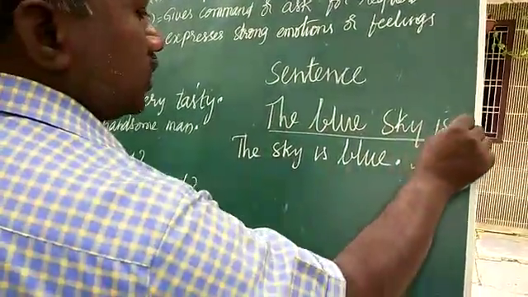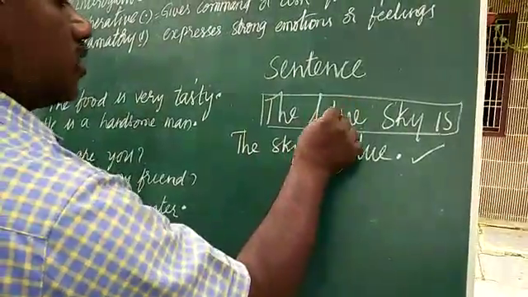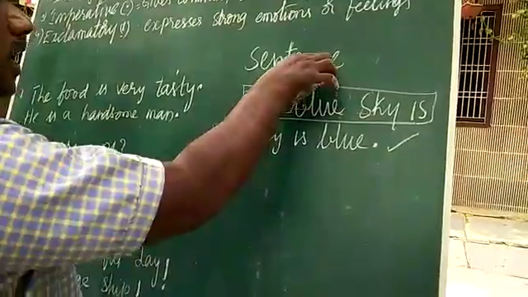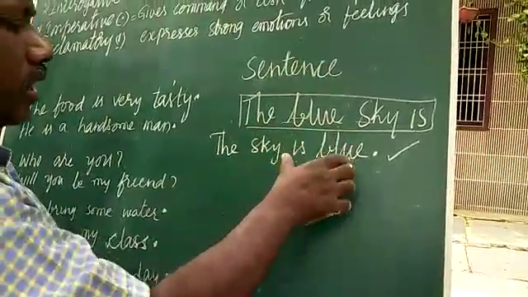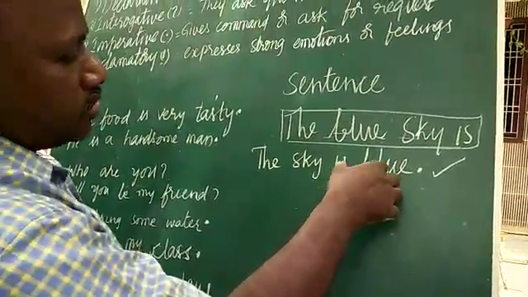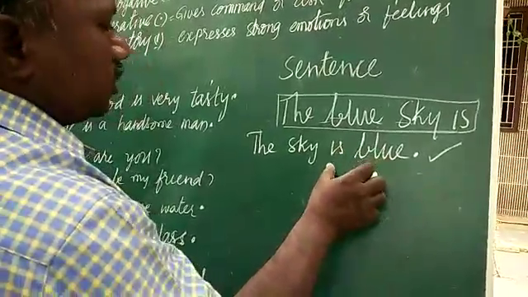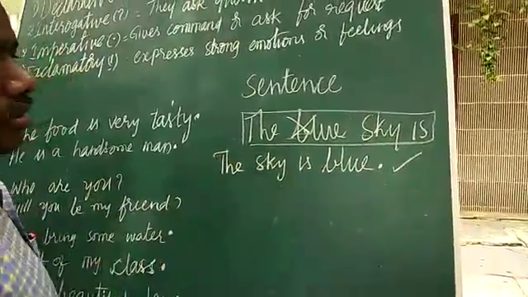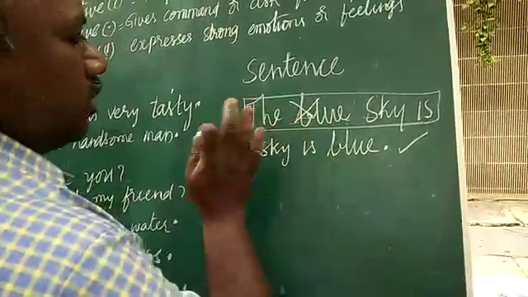The first one is a sentence, but the words are not properly arranged. So, a sentence should express the complete thought or the idea that he or she wants to express. So, this is right and this is wrong because the words are not properly arranged. That is number one, you have to remember, children.